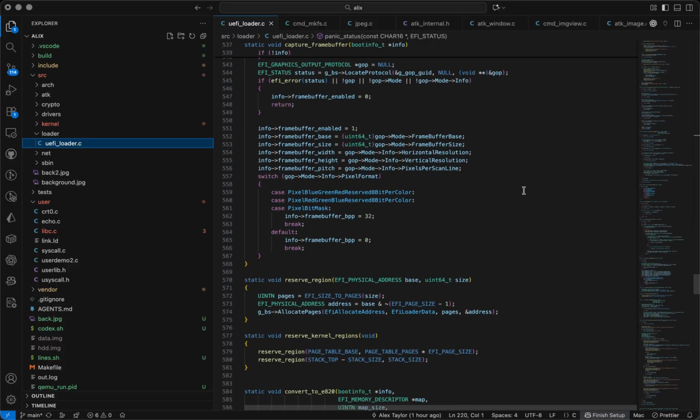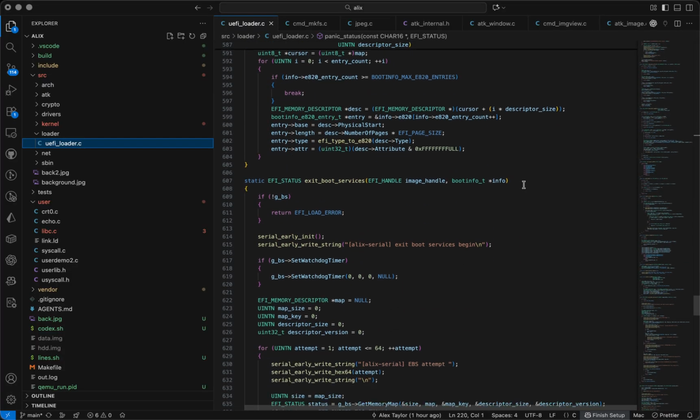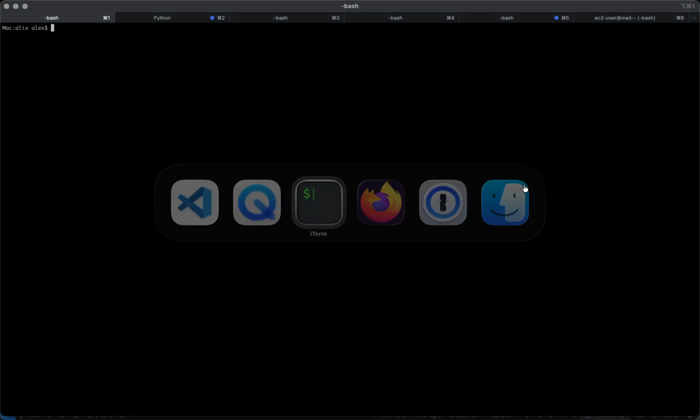We had to go through a lot of stepping through things and figuring out why things weren't working, but it did ultimately end up making a fully functional UEFI bootloader, and also modifying my makefile and telling me how to set up OVMF in order to make it function. So let's go and have a look at that.